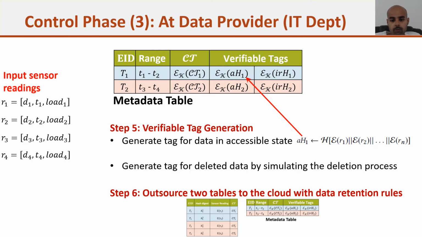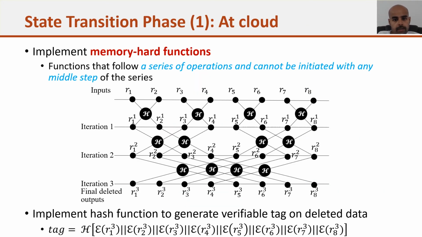And finally, we outsource. Now we will see how the cloud will delete the data. So we use the memory hard function. Memory hard functions are a series of operations that we need to implement on each record. And since this is a series of operations, we cannot start from any middle step of the series.